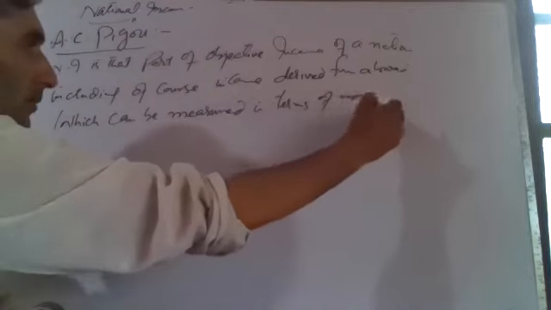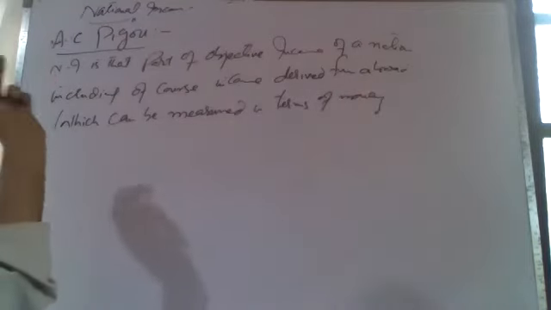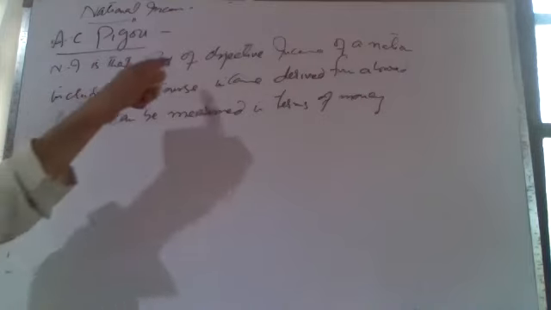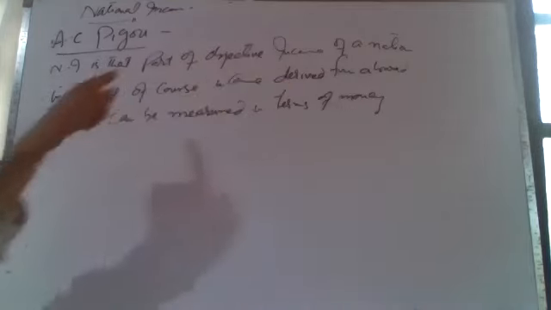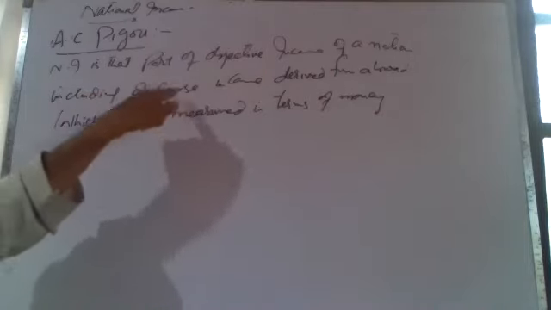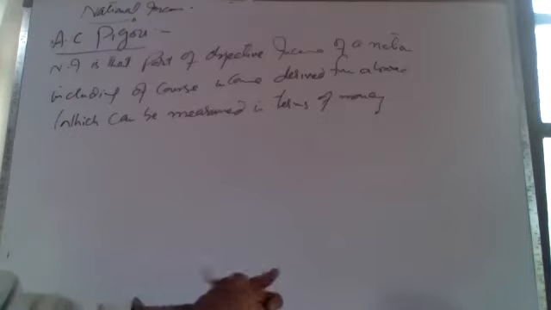A very good definition this one has also given. National income is that part of objective income of a nation, including of course income derived from abroad, which can be measured in terms of money.